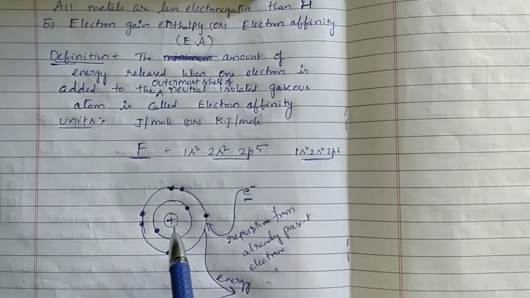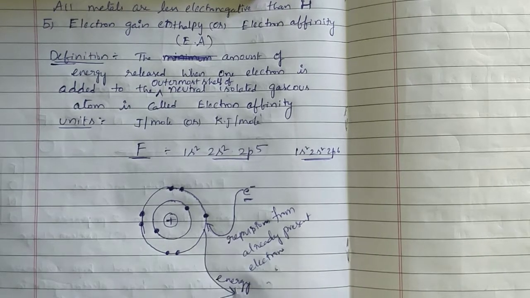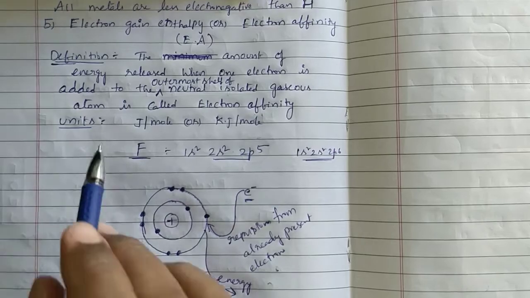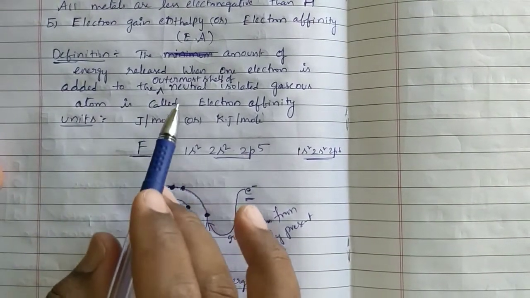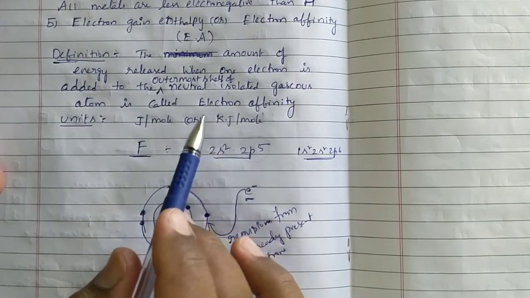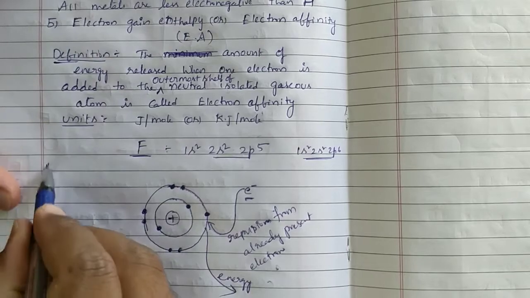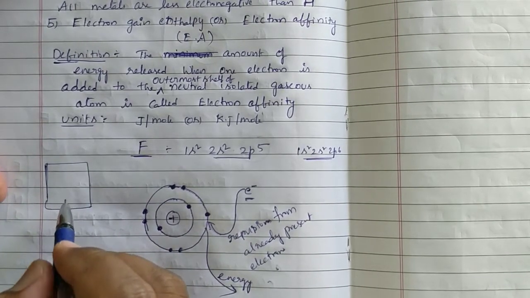Is it correct or not? Because of that, what is going to happen? It should lose energy at the time of repulsion forces. How much energy is released? That is called electron gain enthalpy or electron affinity. The amount of energy released when one electron is added to the outermost shell of a neutral isolated gaseous atom is called electron affinity.